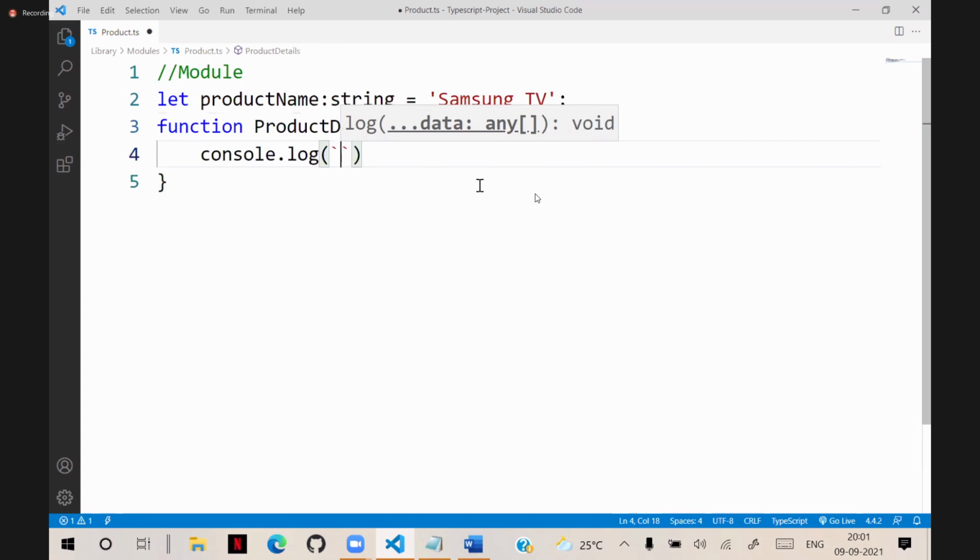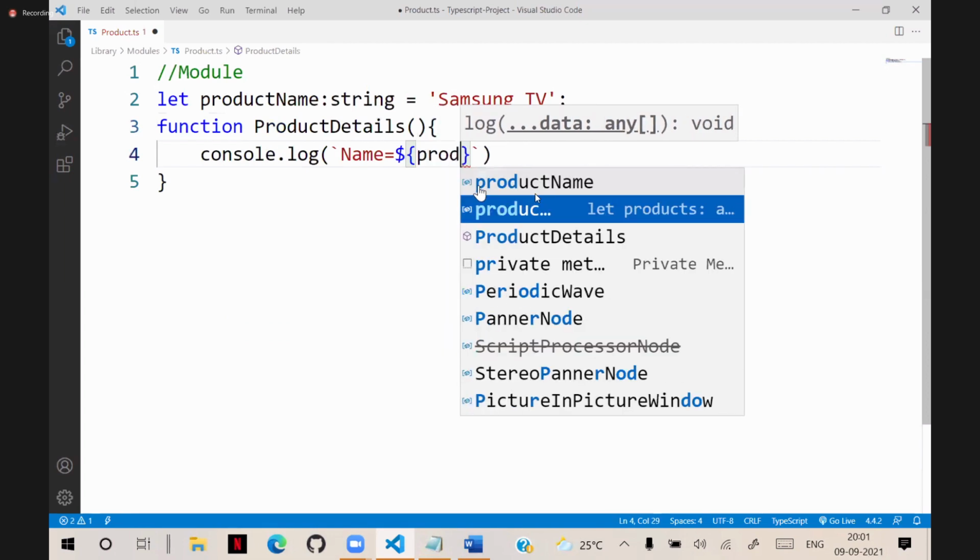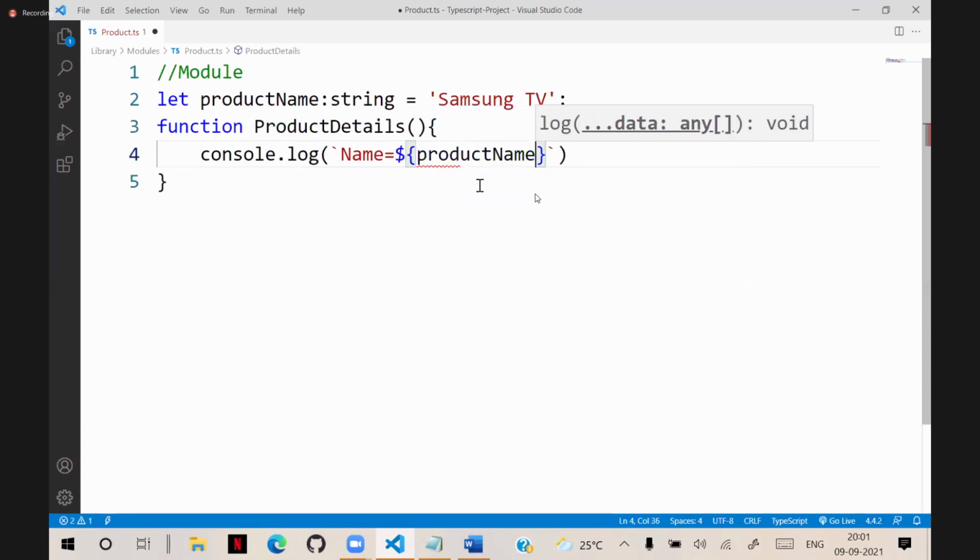It prints product name equal to whatever name is there, that is the variable productName. That's a simple concept. In a module, we have a variable and a function. We want to use this function in our application.